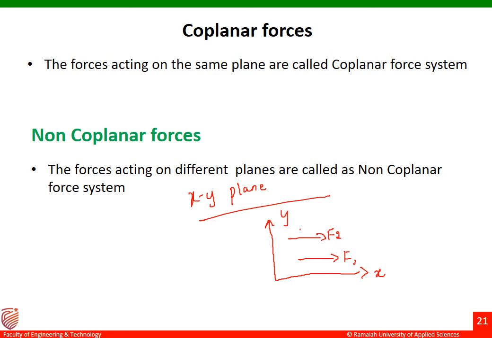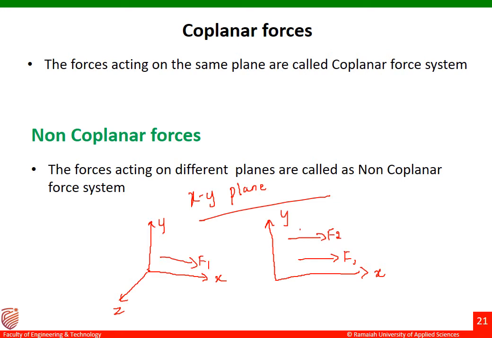So what do you mean by a non-coplanar system? The forces acting on different planes are called a non-coplanar force system. I'll draw three different axes here: this is my x-axis, this is my y-axis, and this is my z-axis.